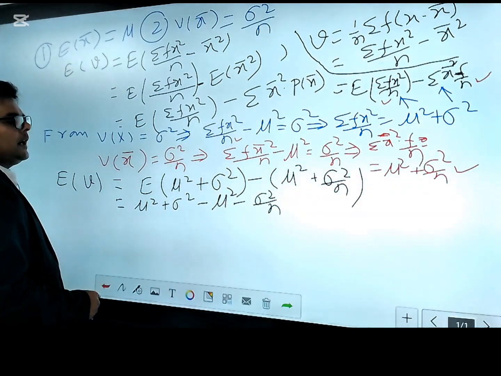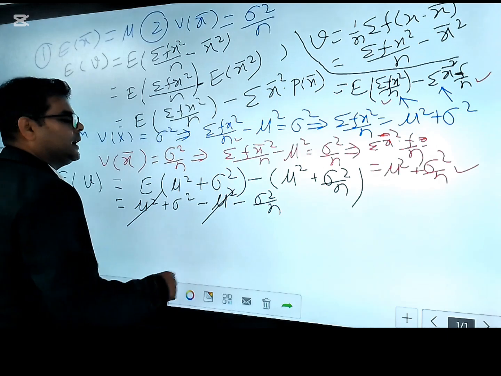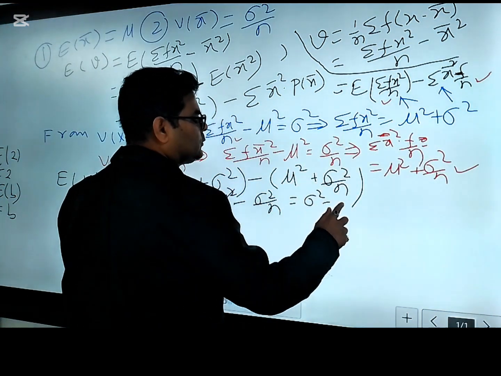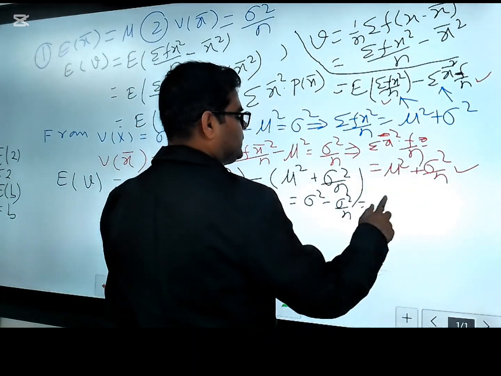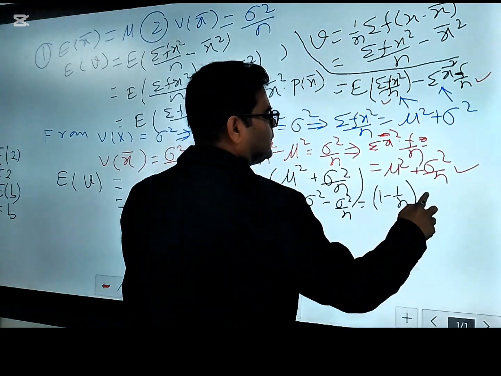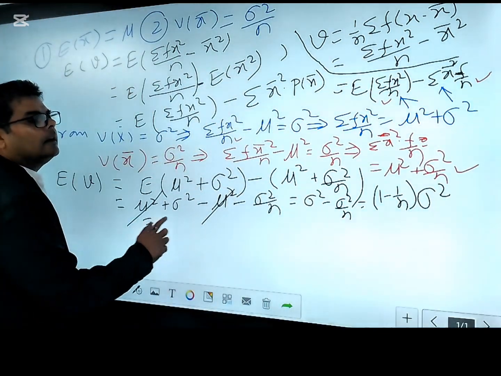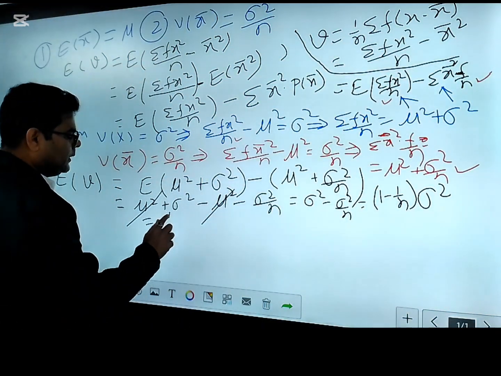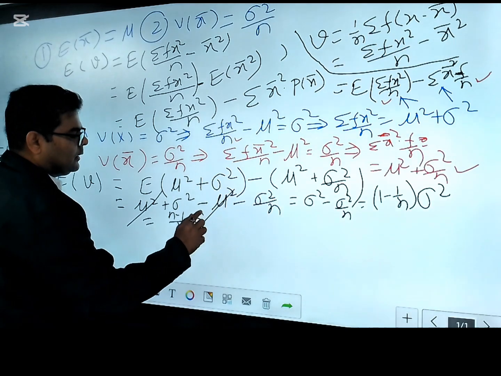Alright, now cancel the like terms. You can see here sigma square and sigma square got cancelled out. So what you are left with now? Sigma square minus sigma square by n. Now take sigma square common, so you will have here 1 minus 1 by n sigma square, and then if you take the LCM of this, n minus 1 by n sigma square.